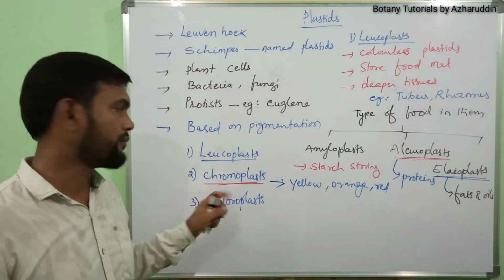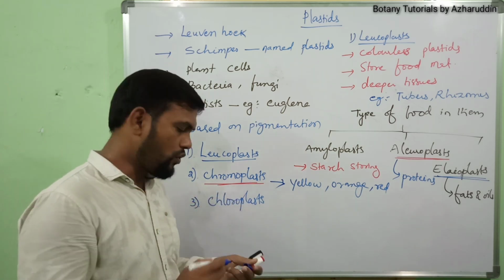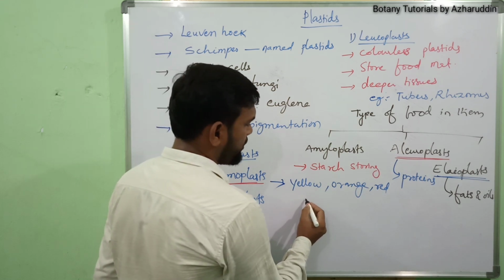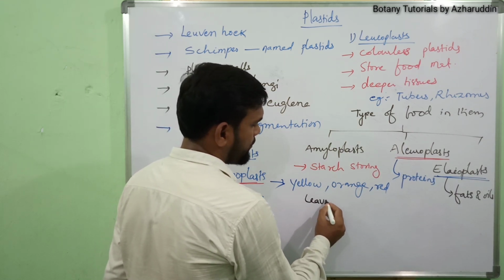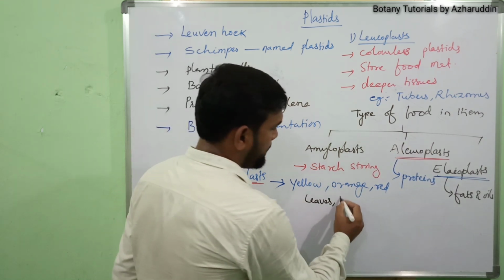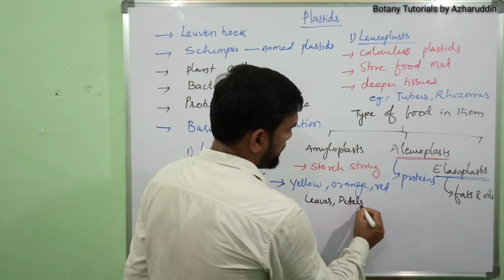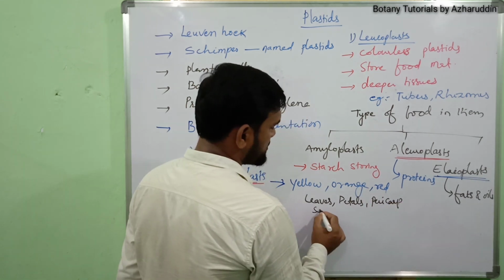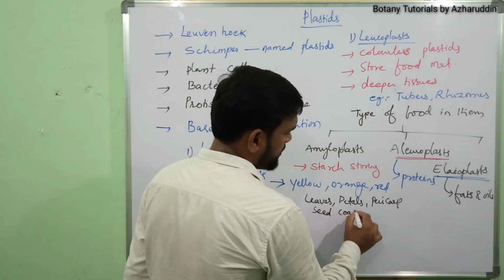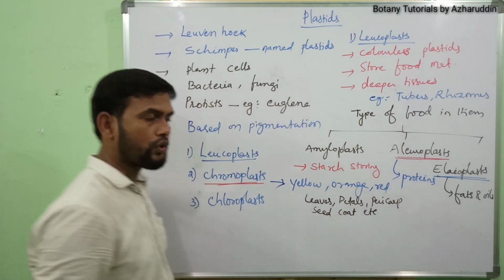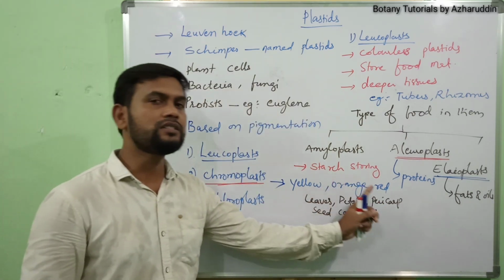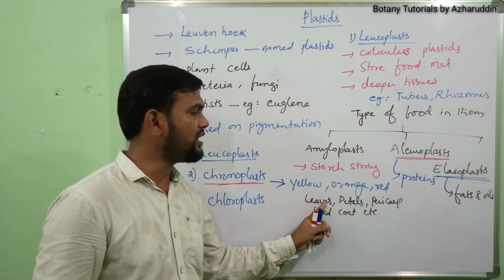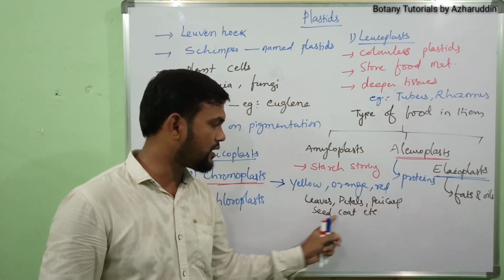They are found in different parts of the plant body, like leaves, petals, pericarp, seed coat, etc.